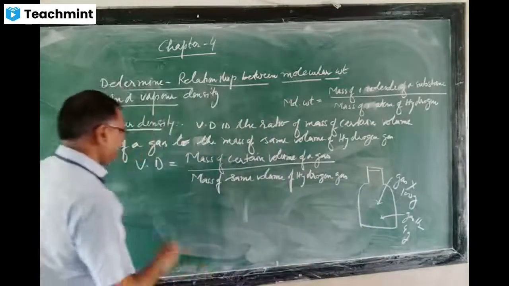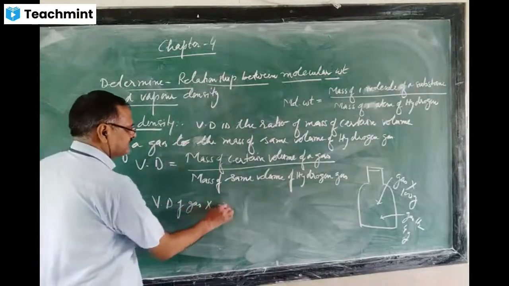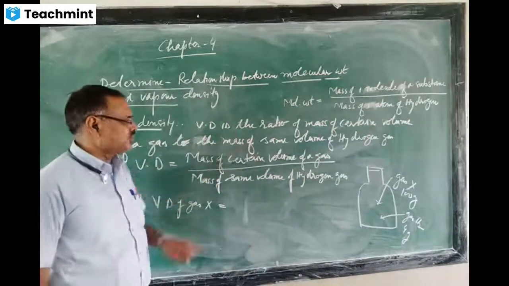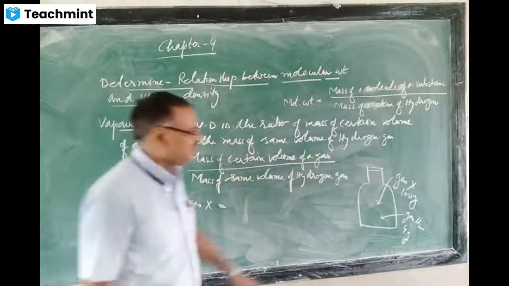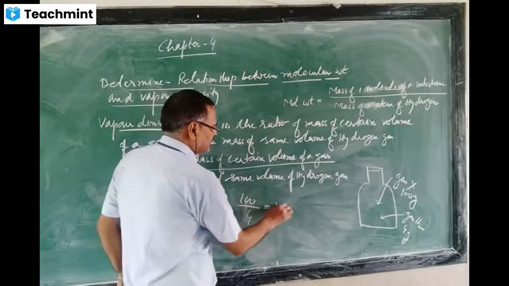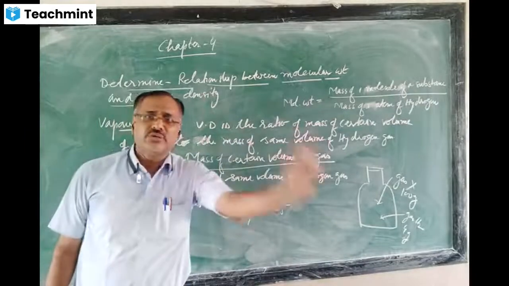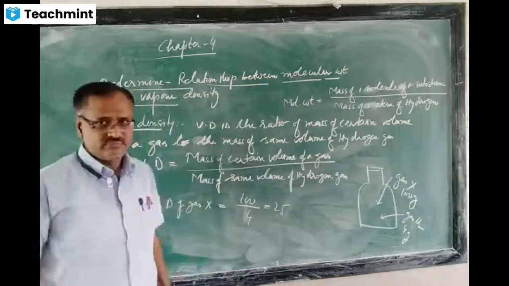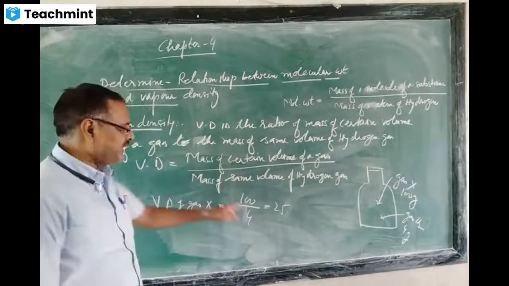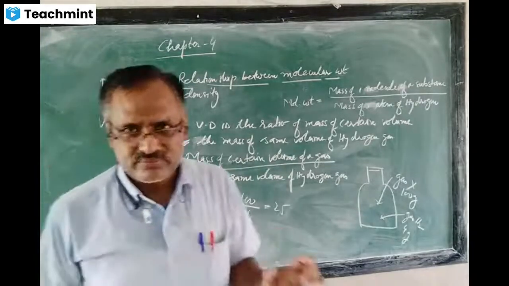So if you calculate the vapor density of gas X, apply this formula: the mass of a certain volume of a gas to the mass of the same volume of hydrogen. So this 100 gram divided by 4 is 25, and for vapor density there will be no unit because this is a ratio. Wherever you are getting a ratio, a unit will not be there. So for vapor density also, no unit is there. I hope that you all understood.